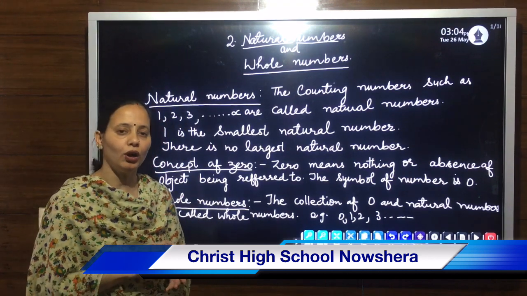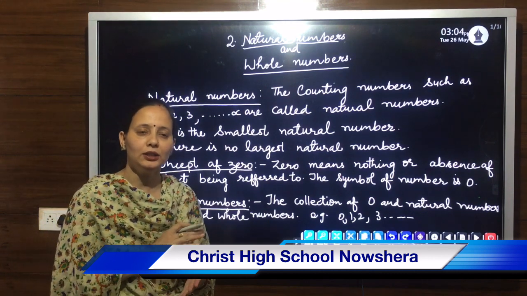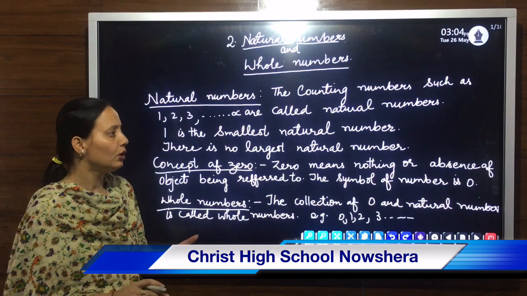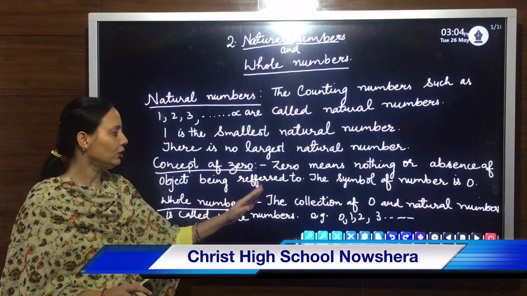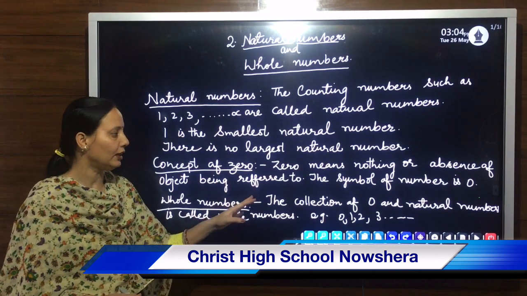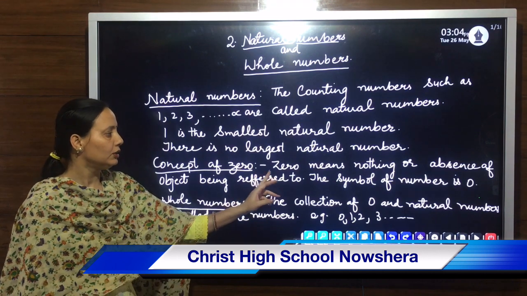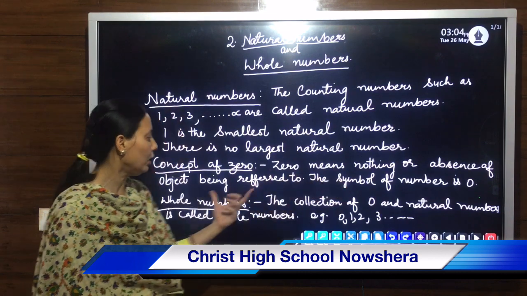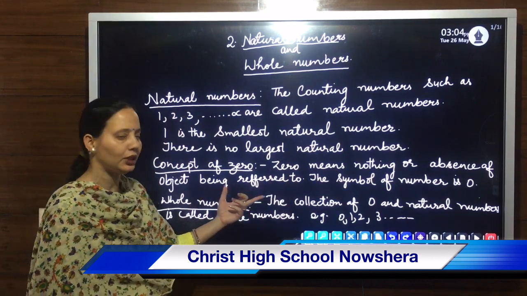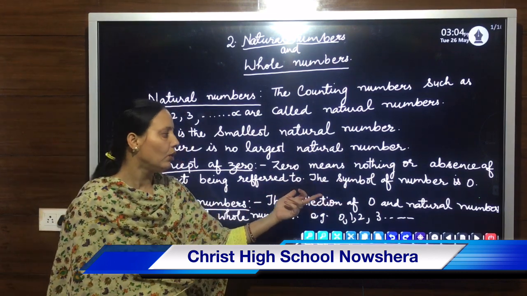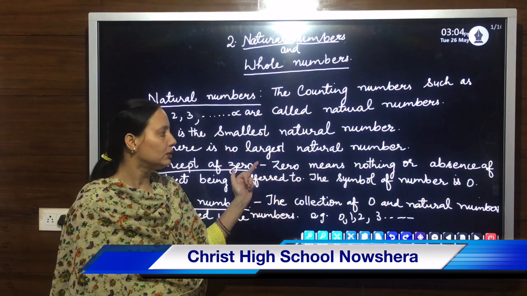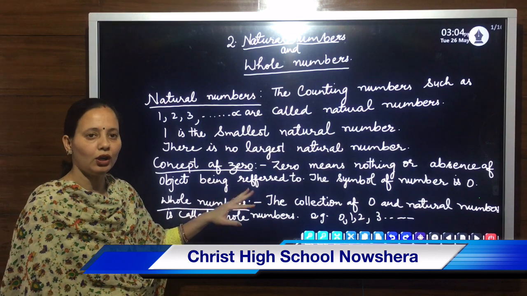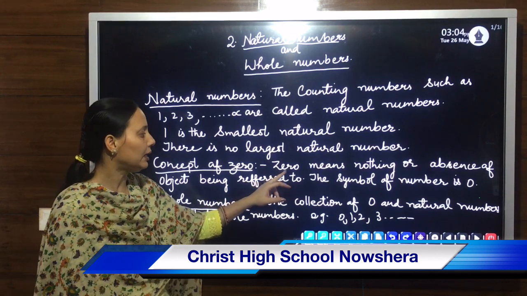When you use all the 3 pens, there is nothing left to you. Whichever object you are referring to, if there is not anything, then that means 0.